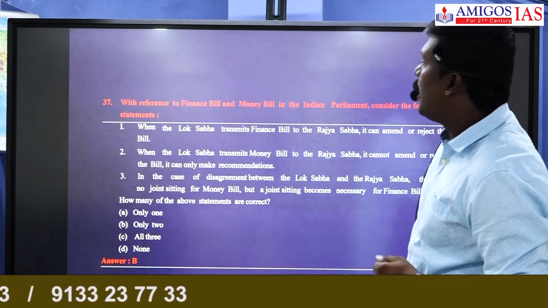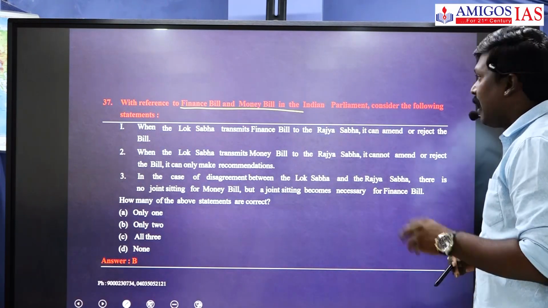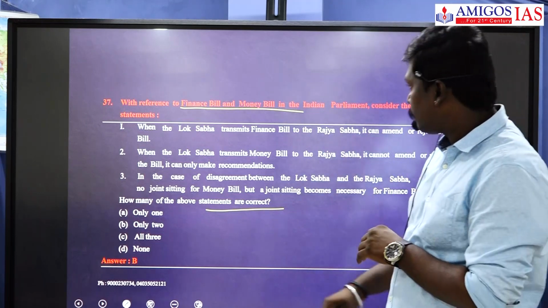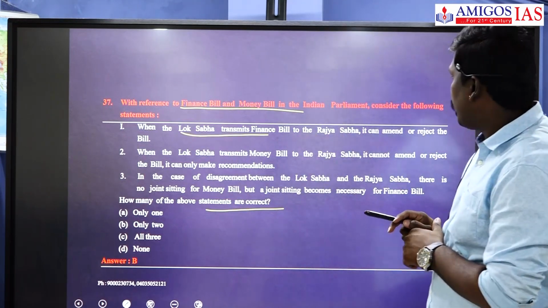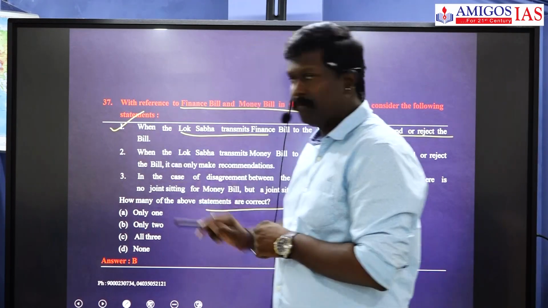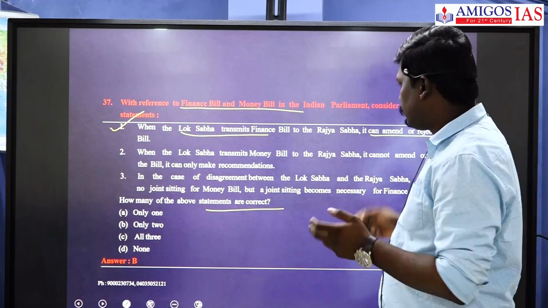Next question. With reference to financial bill and money bill in Indian Parliament, consider the following and choose the correct statement. When Lok Sabha transmits a financial bill to Rajya Sabha, it can amend or reject the bill. Correct, sir? Financial bill can be rejected or modified by the Rajya Sabha. No problem.